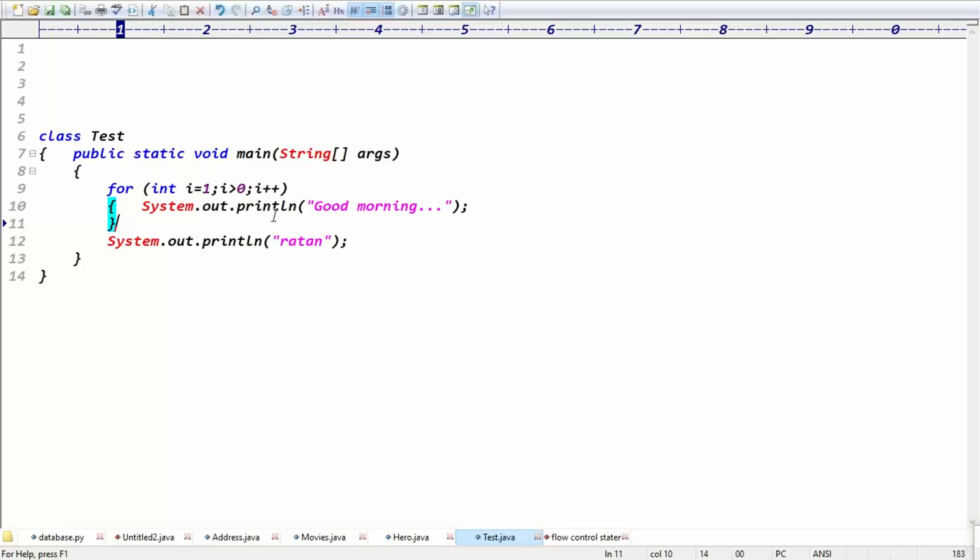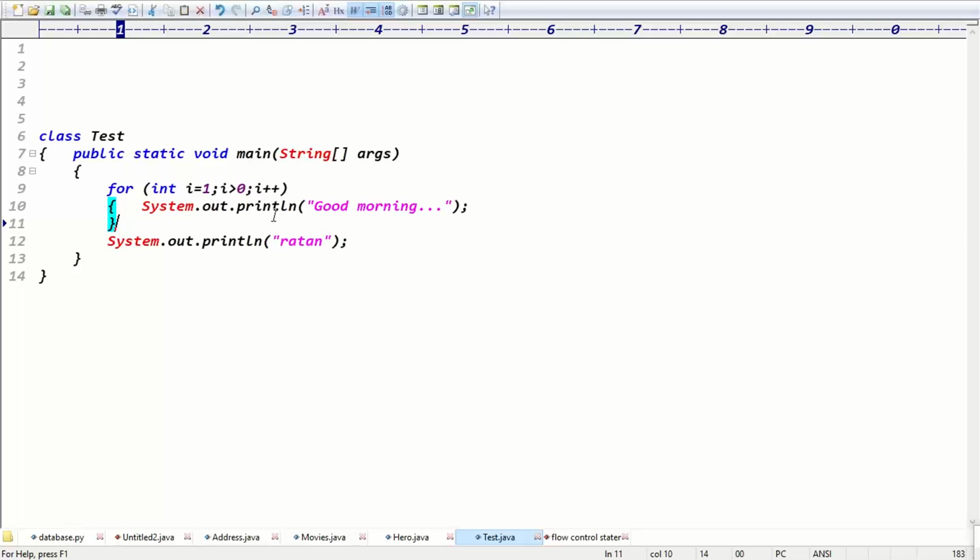Continuous loop will happen. What's the output now? Please respond. Infinite times, an indefinite loop. Good morning, again, one time. Which way? How many times? Good morning.